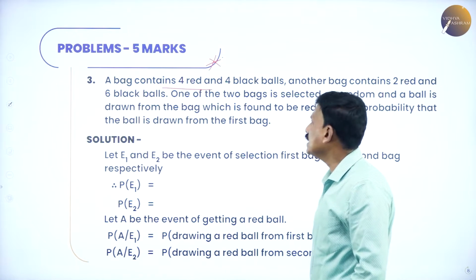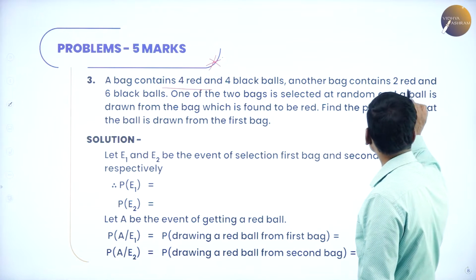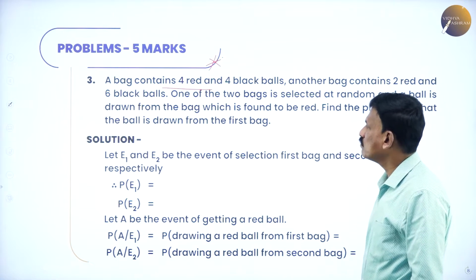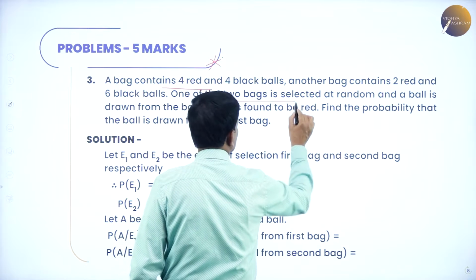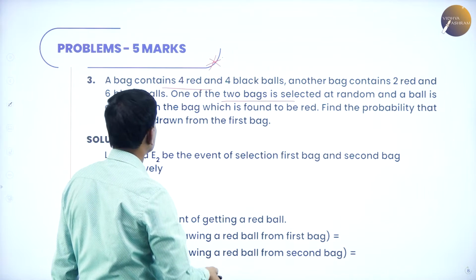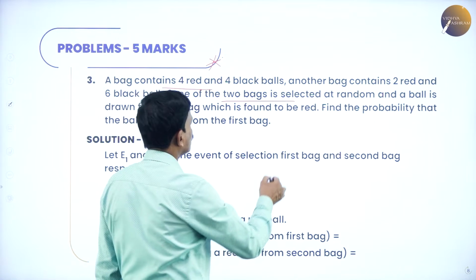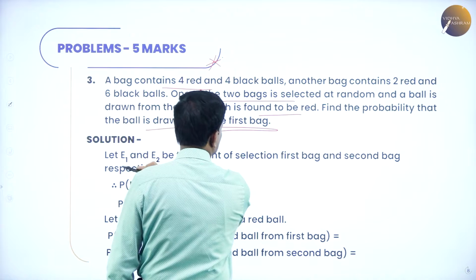A bag contains 4 red and 4 black balls. Another bag contains 2 red and 6 black balls. One of the two bags is selected at random and a ball is drawn from the bag, which is found to be red. Find the probability that the ball drawn is from the first bag.